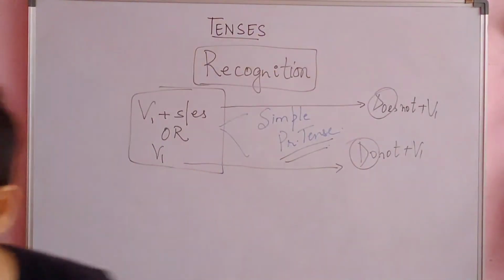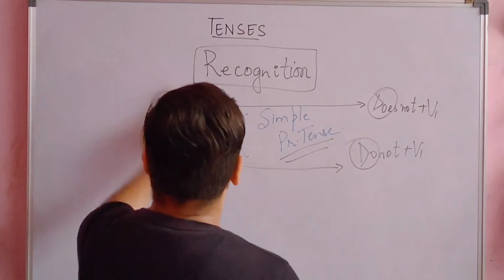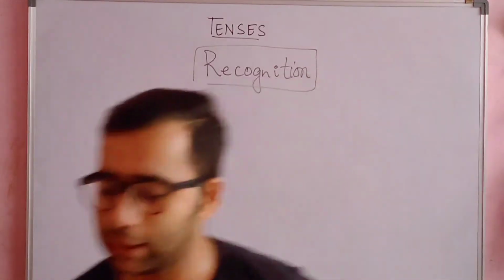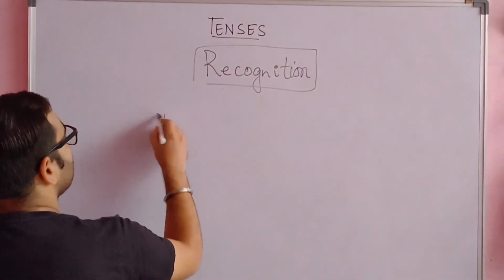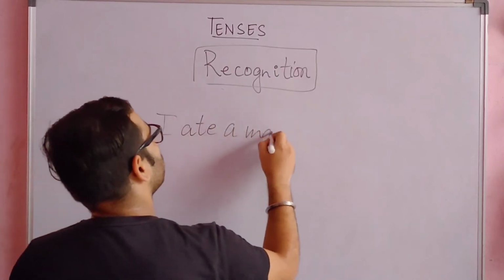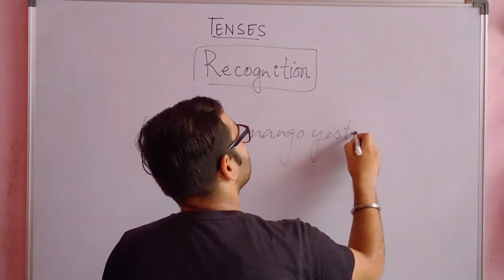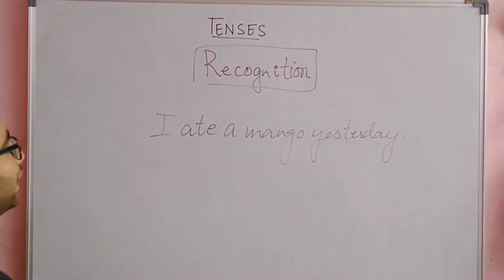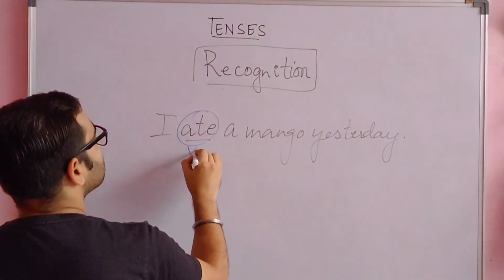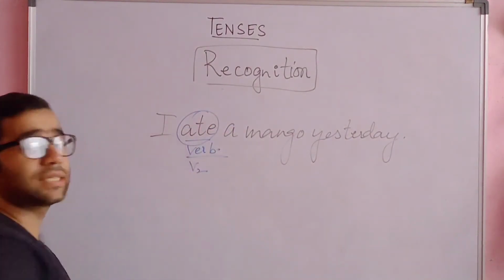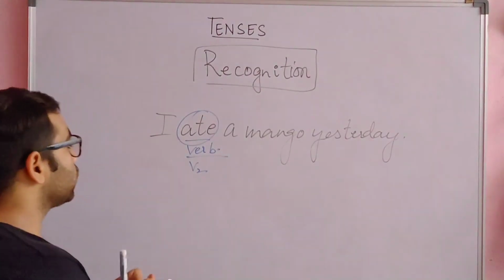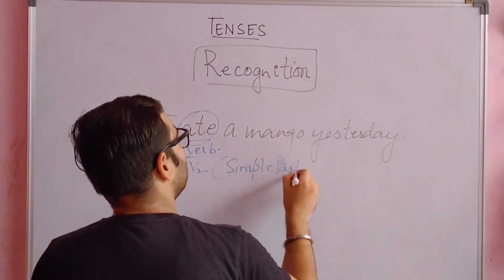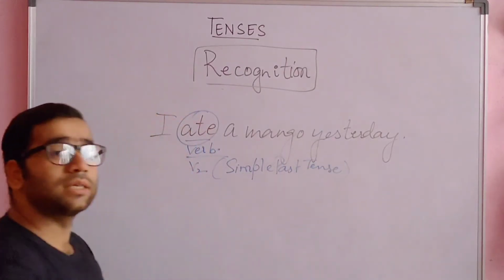The next kind of tense is simple past tense. Children always make mistakes in this kind of sentence. Like I have written a sentence: I ate a mango yesterday. What is the verb here? The verb is ate. It is verb second form. So you have to understand this is simple past tense. Take care of this mistake. It is a simple past tense.